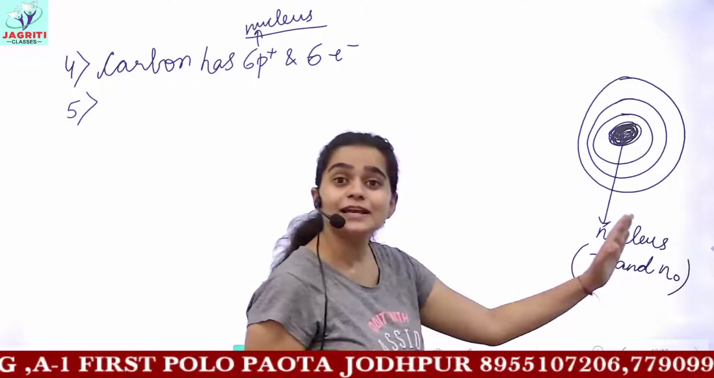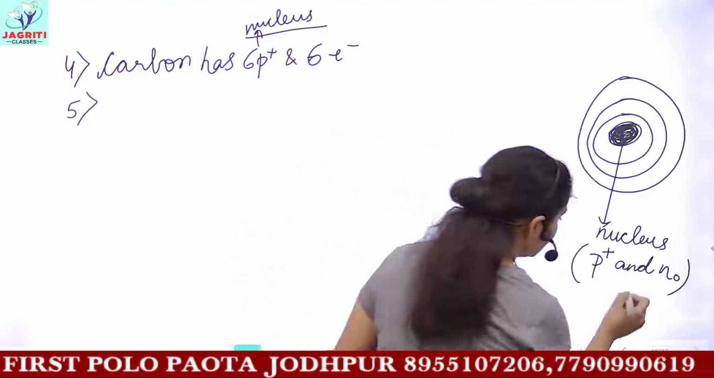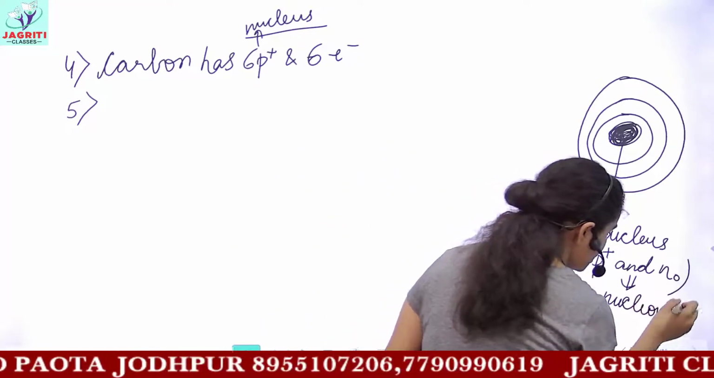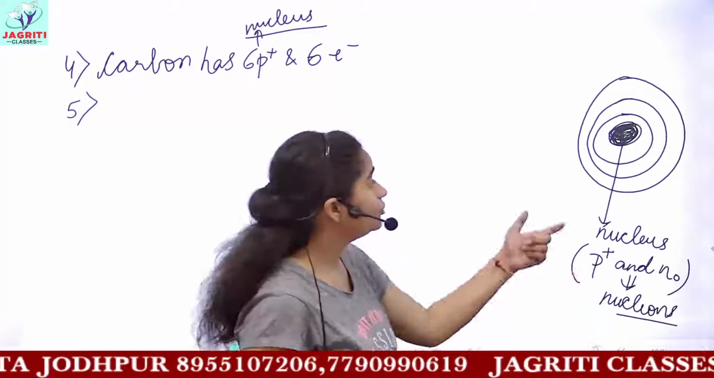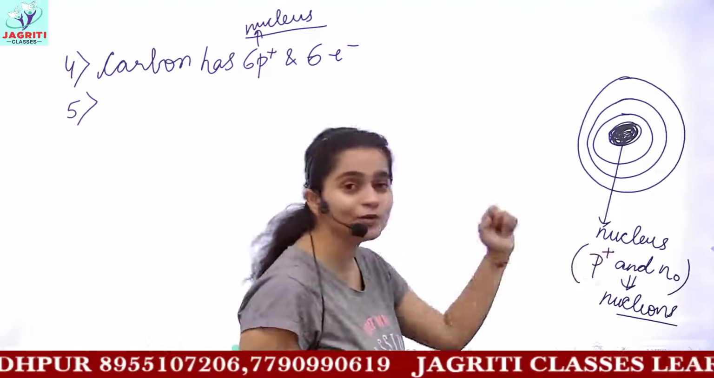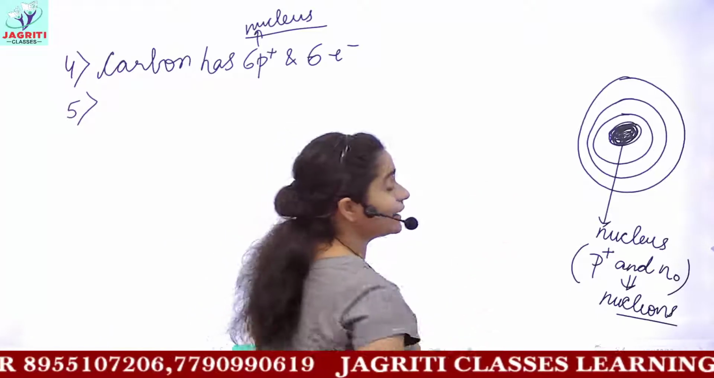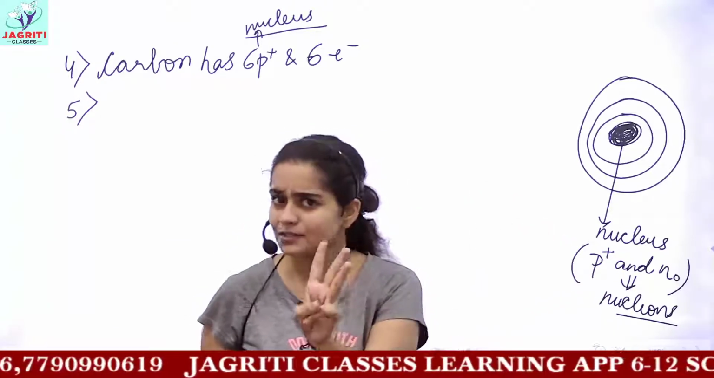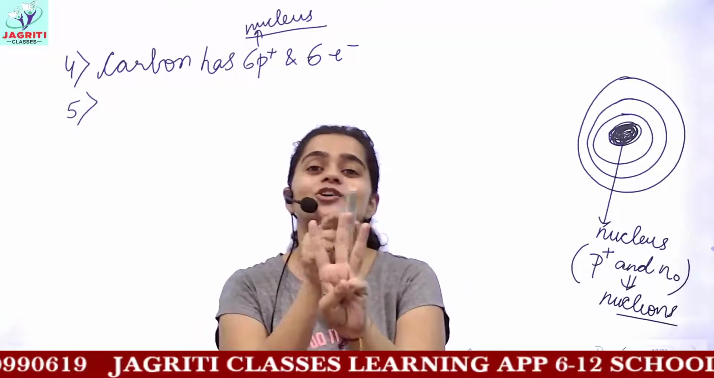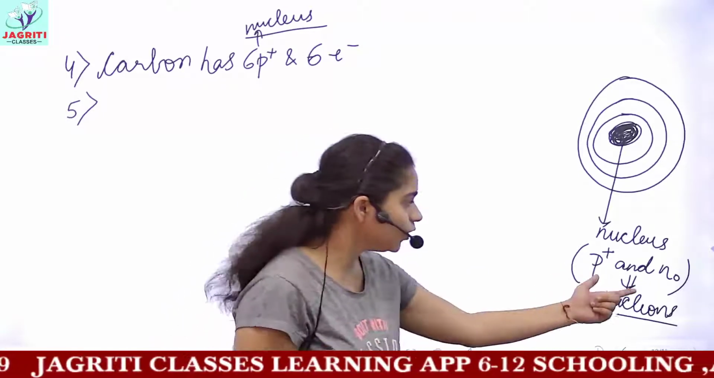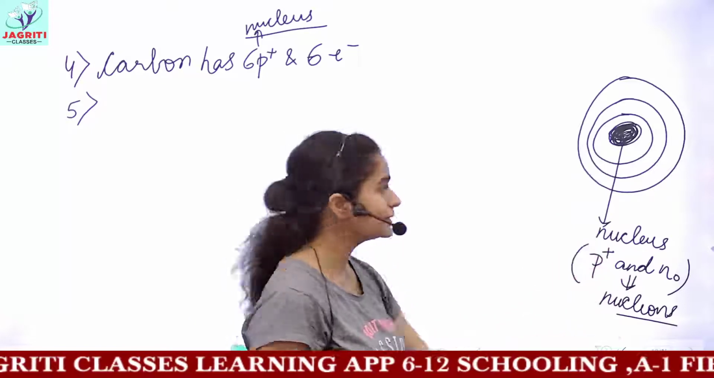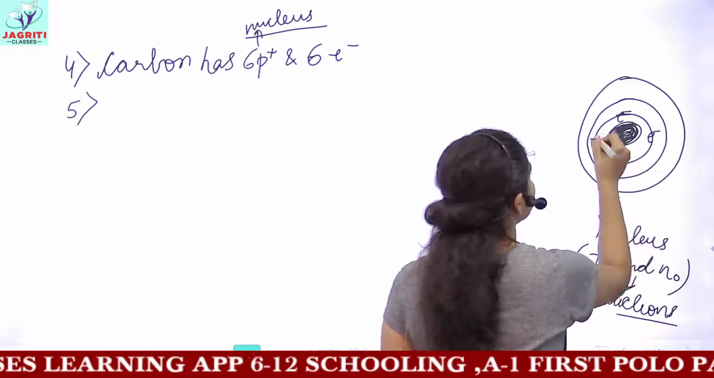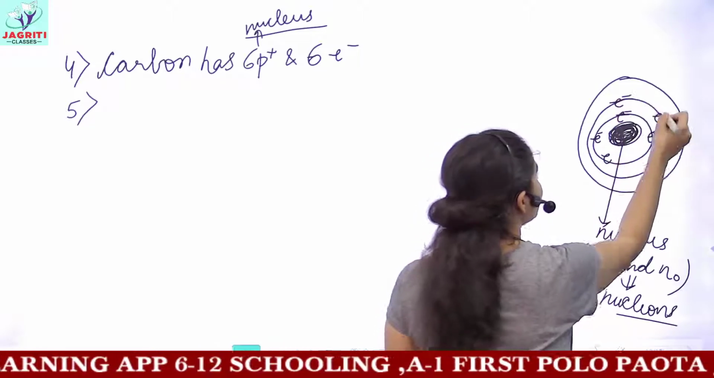These protons and neutrons are in total called nucleons. So we have nucleons present in our nucleus, and the electrons, the third subatomic particle. We have three subatomic particles: protons, electrons and neutrons. Two of them are present in the nucleus, and the third, the electrons, revolve in different shells or different orbits.